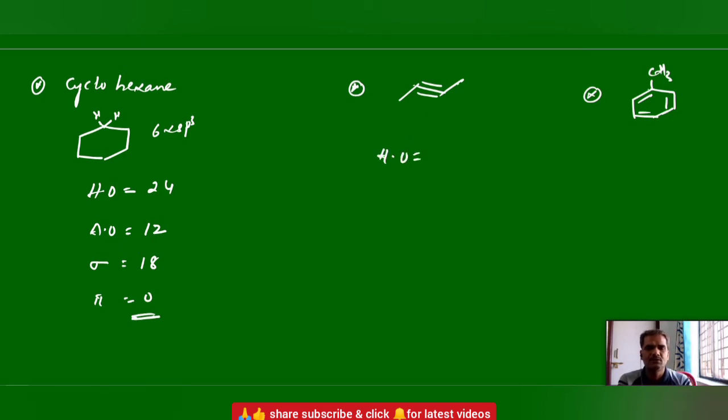Second molecule is 2-butene. The terminal carbons are sp3 and the middle carbons are sp2. sp3 means here 4 and 4, 8, and the middle carbons 2 each, 4, so 12.